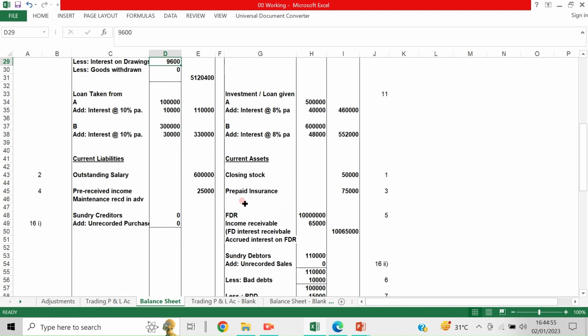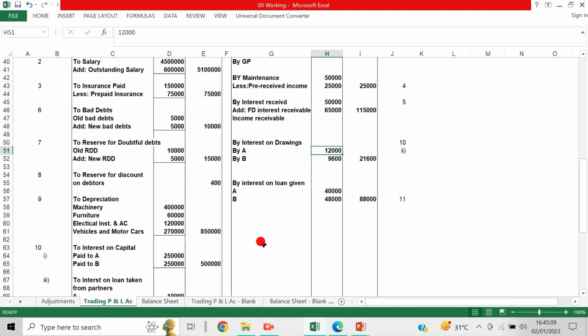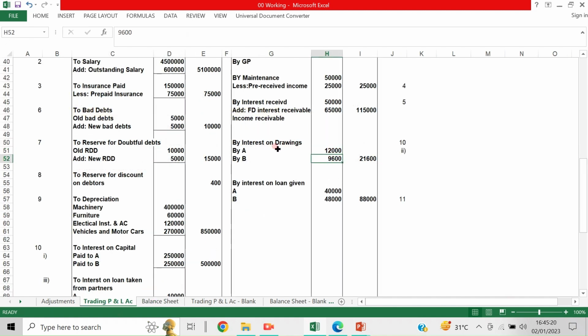And if it is a fixed capital method, then the partners will be maintaining a partners' current account, and this partners' current account will be debited. Because here it is credited, there should be a corresponding debit. So interest on drawings is debited to the partners' current account, and here it is credited. So understand that the profit and loss account is credited because it is an income to the business and an expenditure to the partner. Okay.